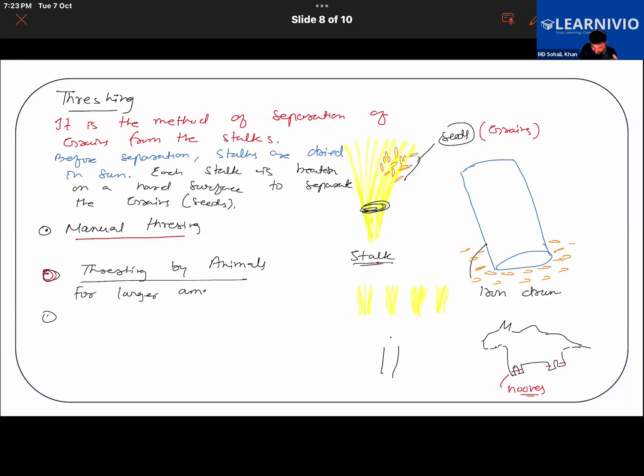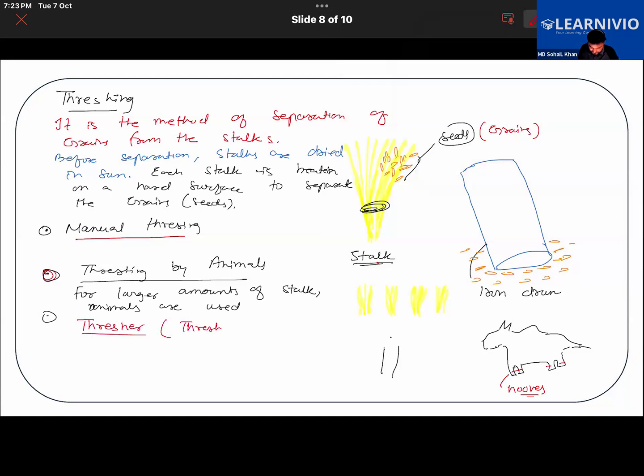For larger amounts of stalks, animals are used. But nowadays we use machines. That is called a threshing machine, or simply a thresher.